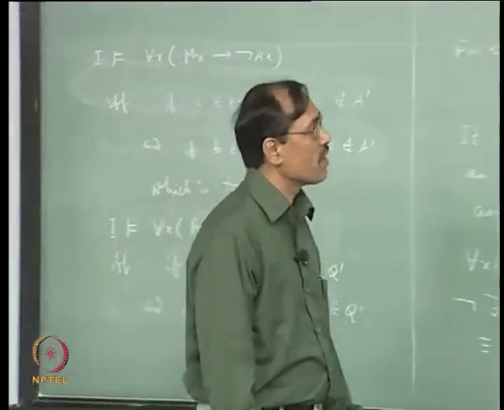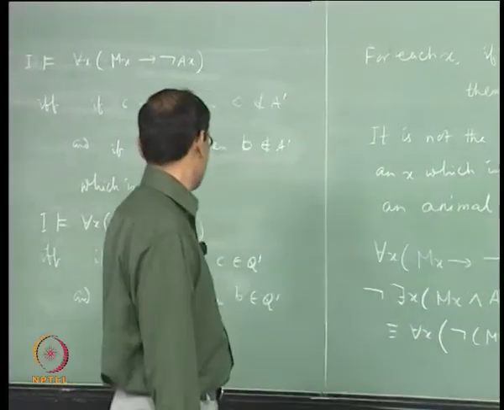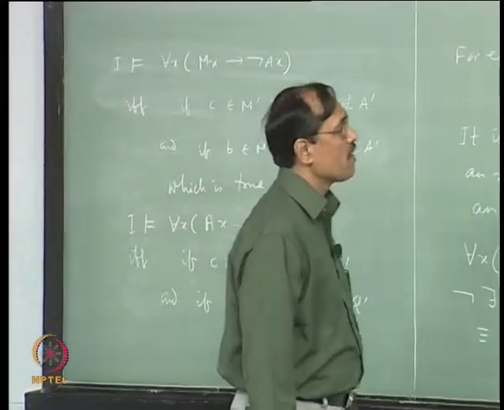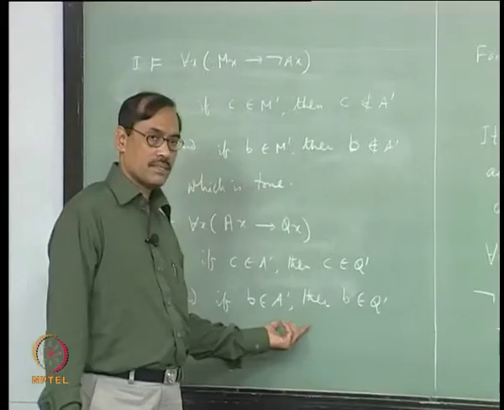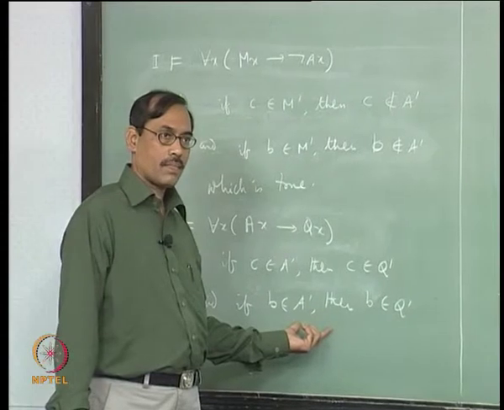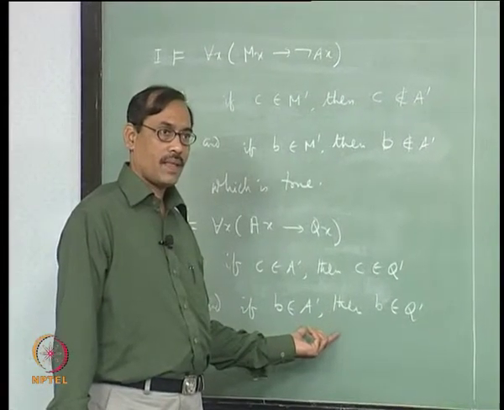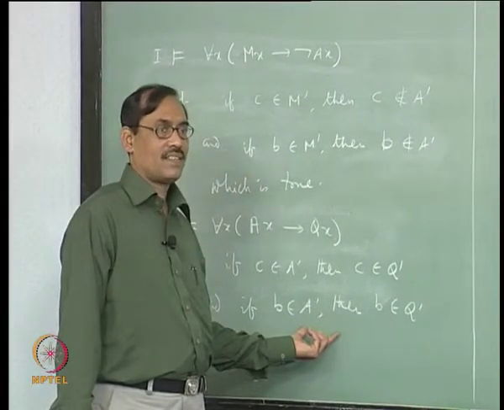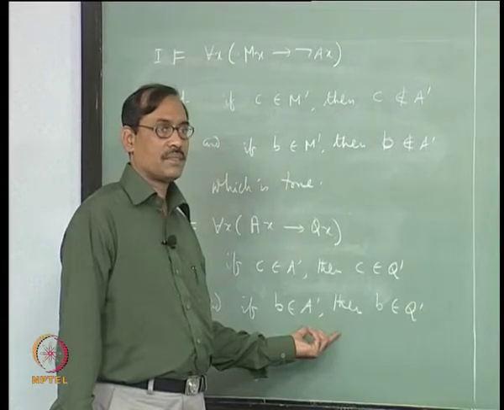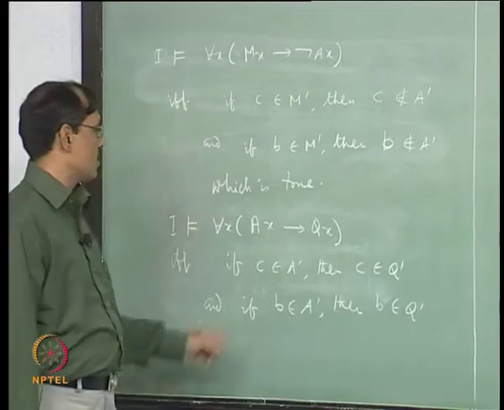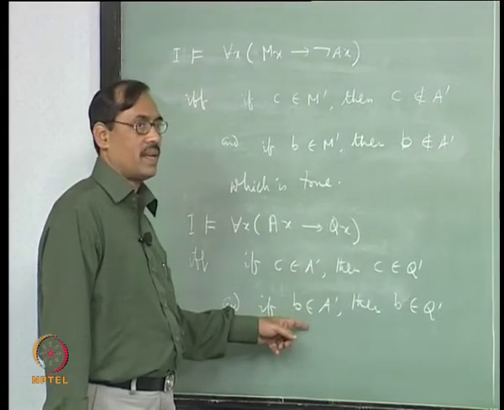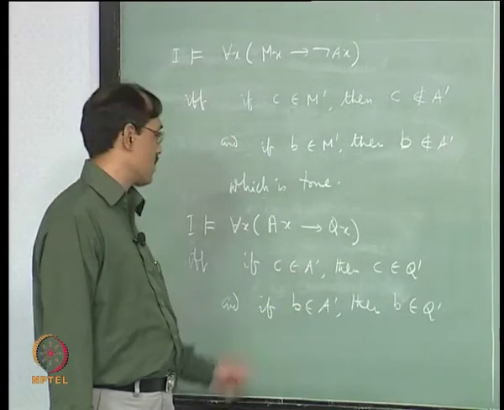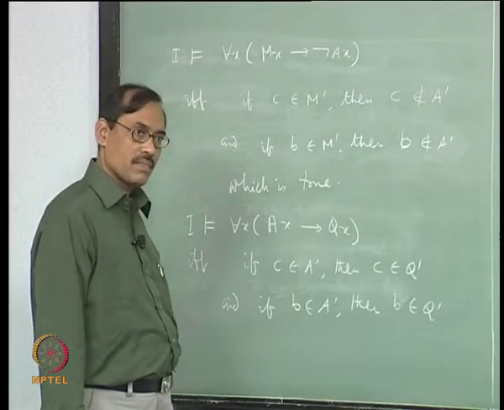So, the second one is B. B belongs to A prime or not? B belongs to A prime, yes. And does B belong to Q prime? No. But then it will be false. Right? No, we want to make this true, right. So, this will be true when for both the things it will be true, fine.